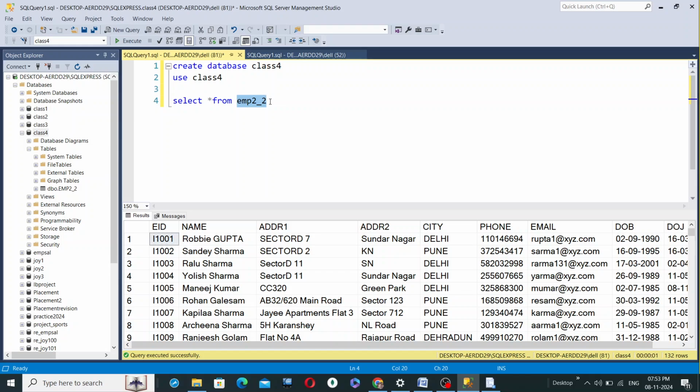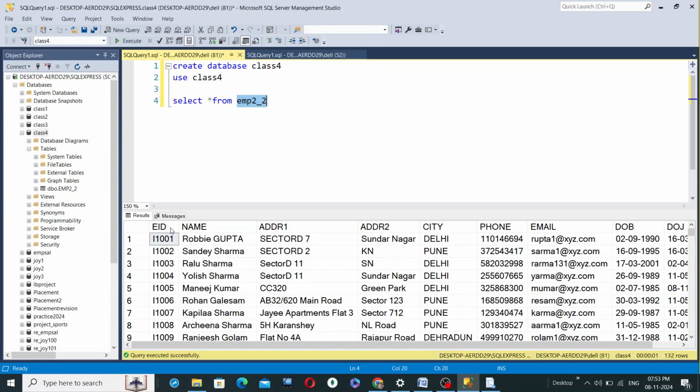And this is an arbitrary, hypothetical table that I've created just for your learning purpose, where I've assumed that there is an organization which exists hypothetically, not in real, but hypothetically there is an organization, and I have created this table which contains information about all the employees of that particular organization.